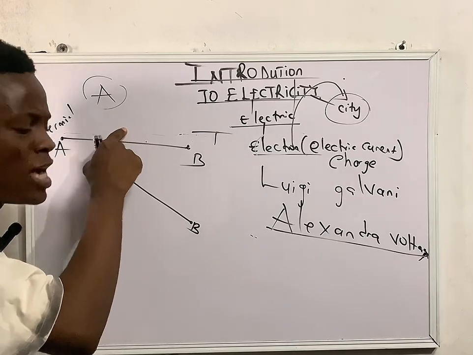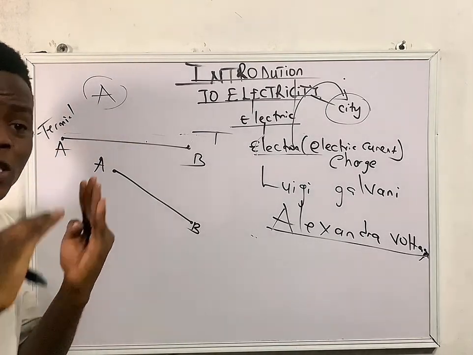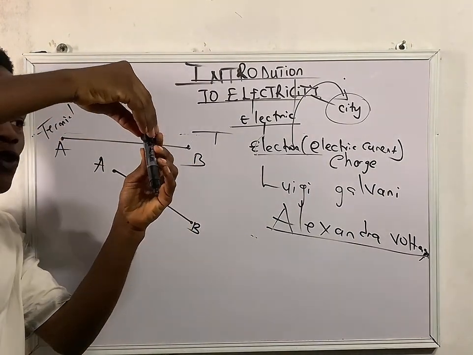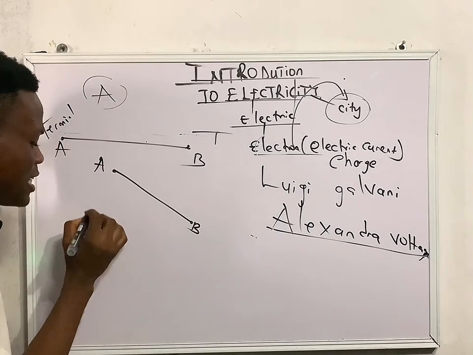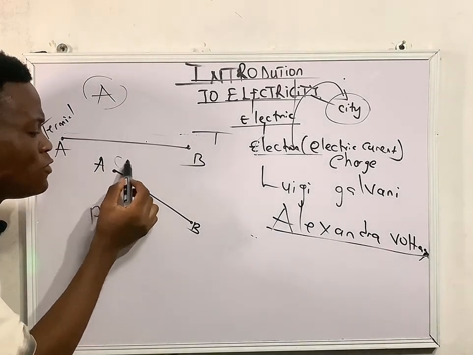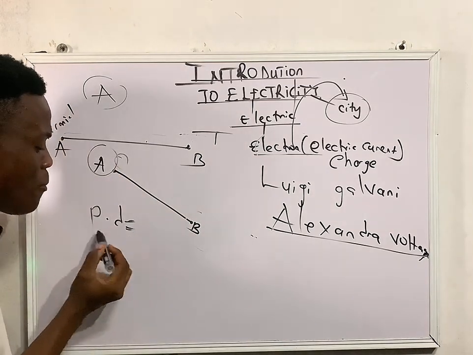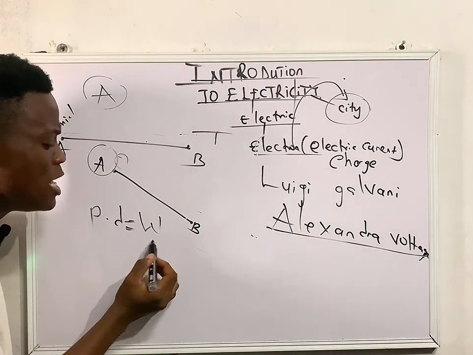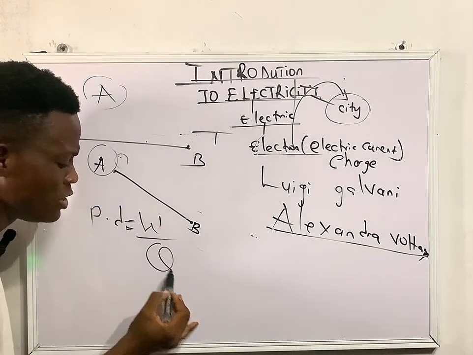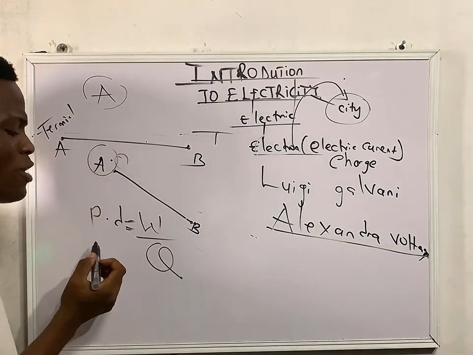So for a current to flow, there must be a difference, right? That means it is easier for the charge carriers to flow here than here. You now say that potential difference is the work done in moving a unit positive charge from one terminal of a cell to another terminal of a cell. Are you getting my point at all?